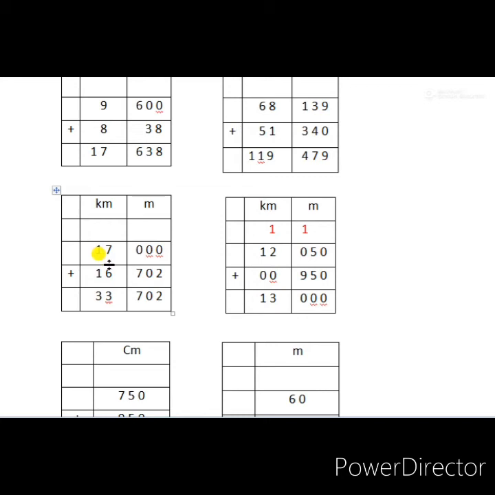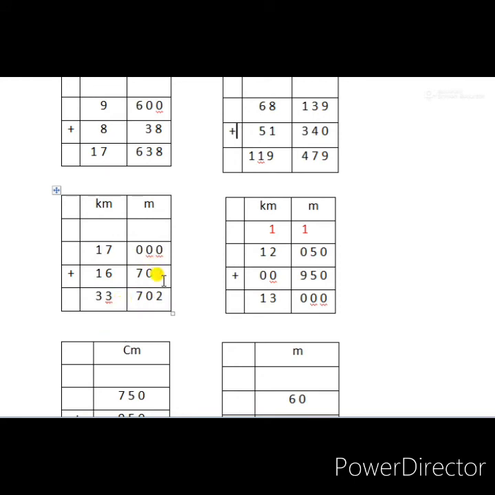As there are no meters, we have to put zeros in that box for the convenience of addition. And next, downwards, we write 16 kilometer in the kilometers column and 702 meter in the meters column. Now, as we have written those 3 zeros for the convenience of addition, we can add the numbers very easily.